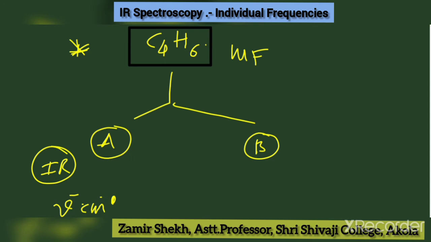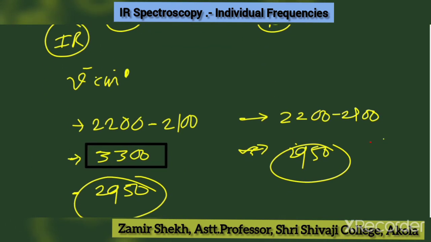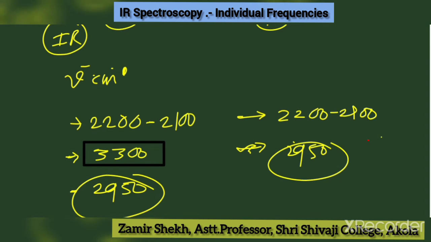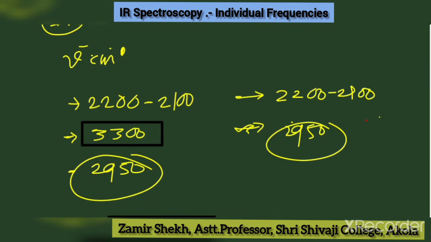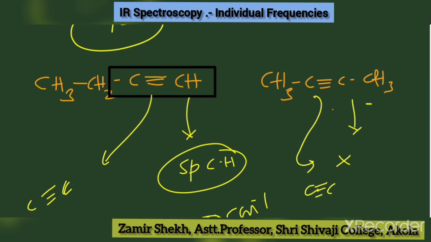So there are two isomers, A and B, and an IR spectrum is given. In one, the frequencies are 2200 to 2100, then 3300 and 2950. And in the second isomer, the peak at 3300 is missing. So these are the two possible structures: one is 1-butyne, the second is 2-butyne.